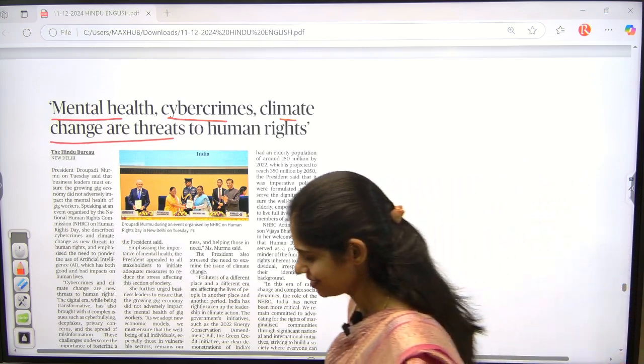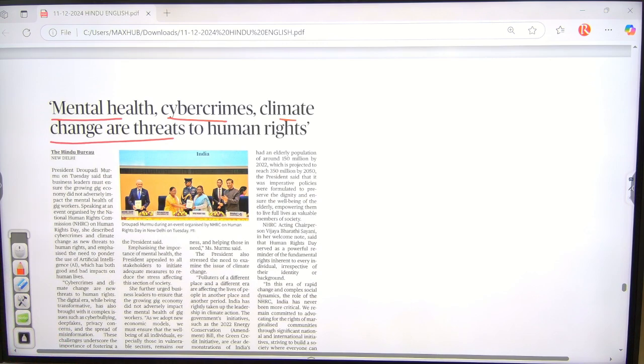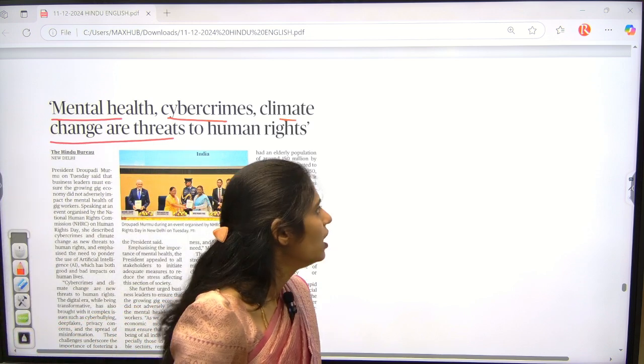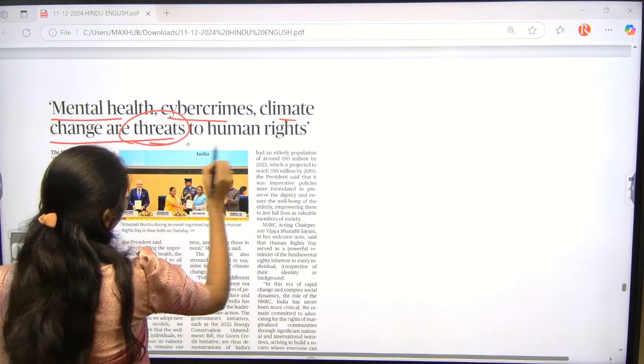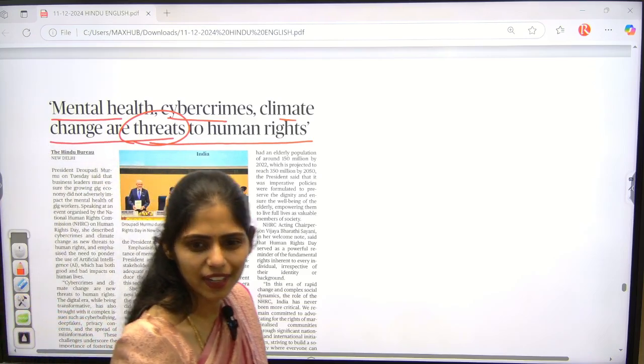Very good definition. Tell me, what do you mean by human rights? These are the basic rights which should be given for humans for the sustenance of their life. Okay, so actually we are saying that there are threats to human rights. So can you tell me some incidents which are leading to the violation of human rights across the world?